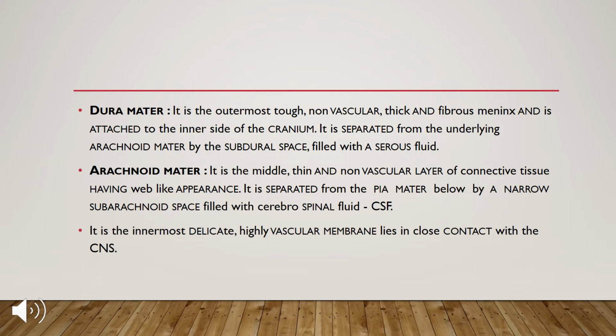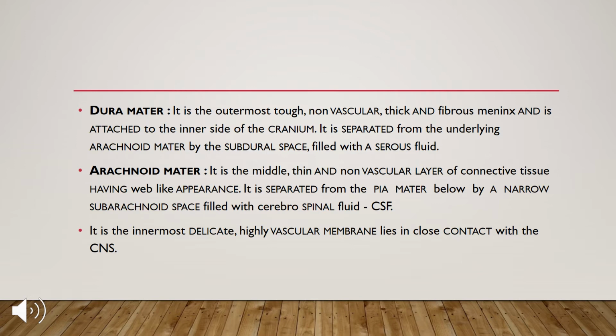The central nervous system also consists of the dura mater and arachnoid mater. What is the dura mater? It is the outermost tough, non-vascular, thick and fibrous meninx and is attached to the inner side of the cranium, where the brain is situated. It is separated from the underlying arachnoid mater by the subdural space, which is filled with a serous fluid.